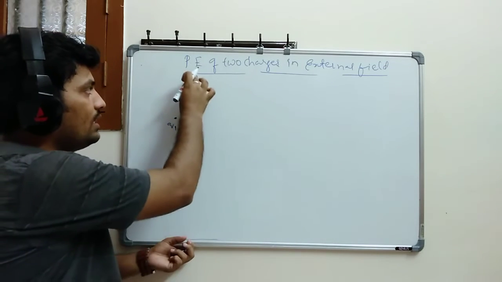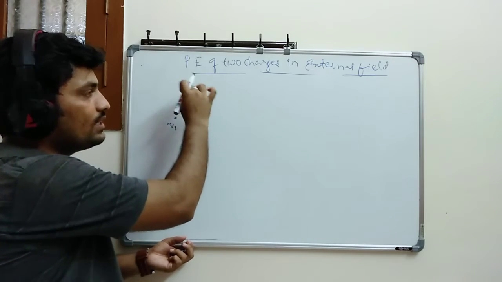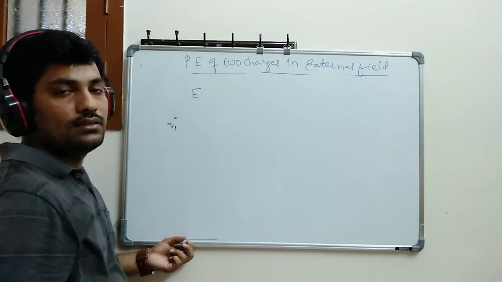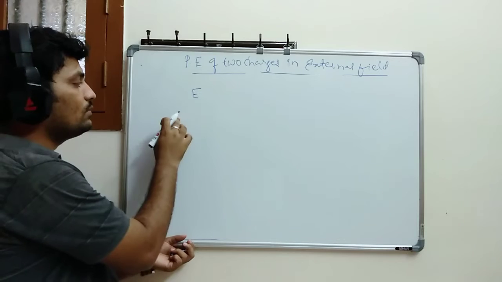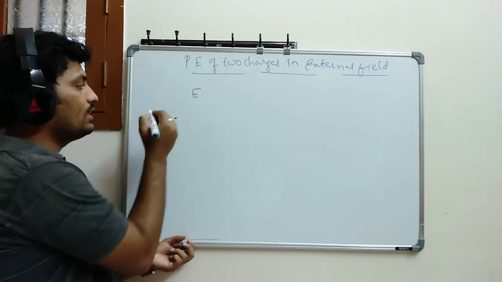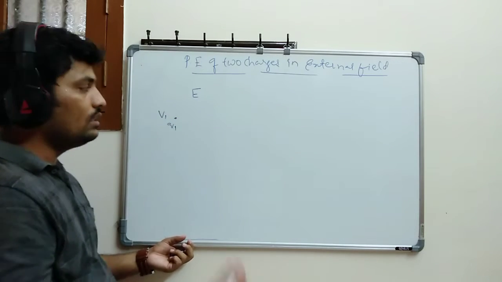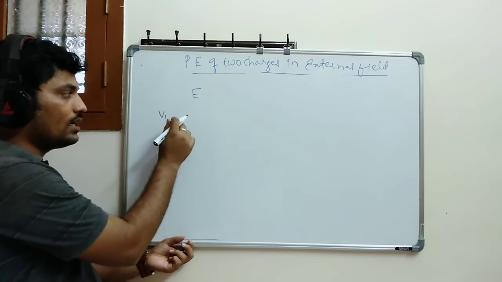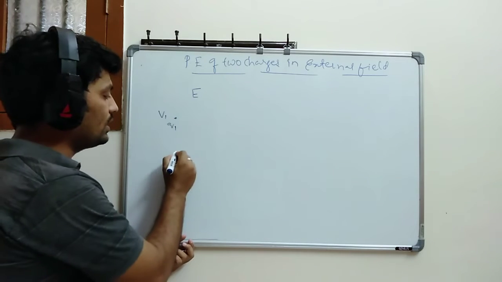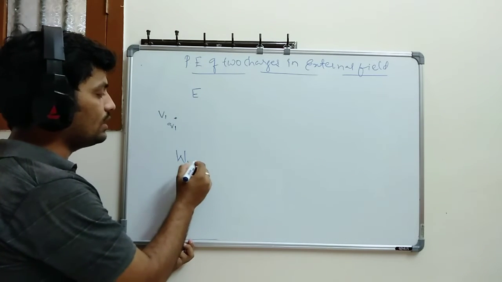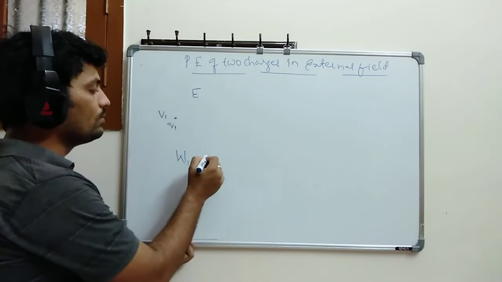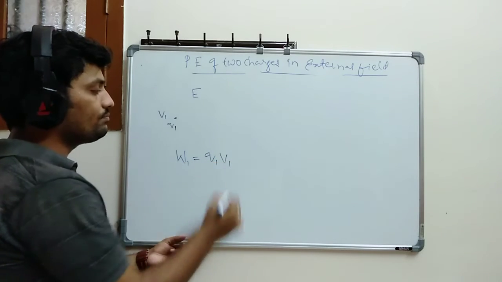I know already whenever this field is there, definitely a potential exists. So for this one I can write a V1 potential. Then what is the work done? External work done on this Q1 charge is W is equal to Q1 V1.